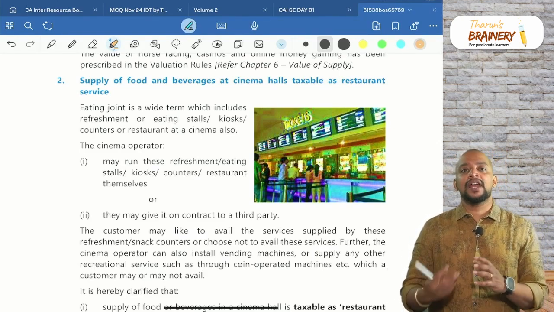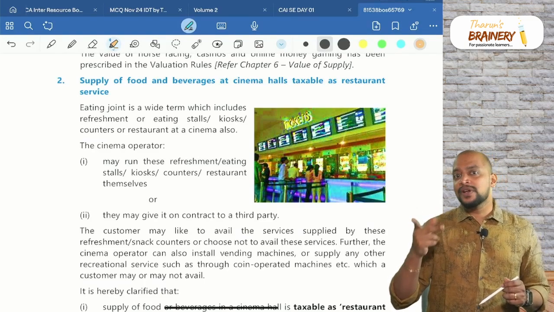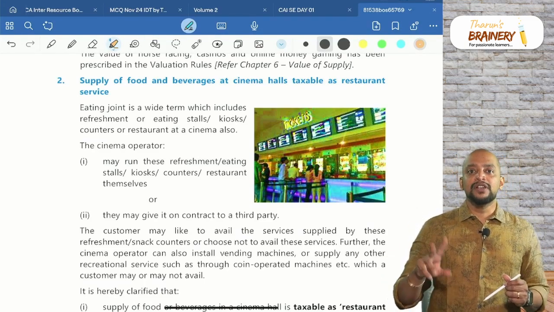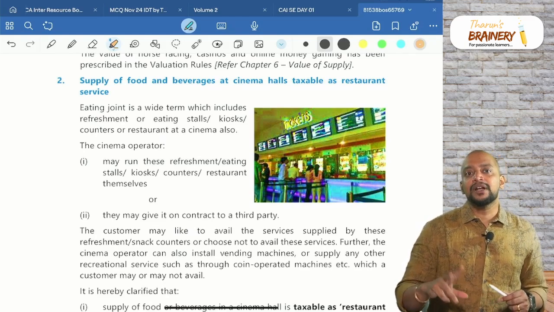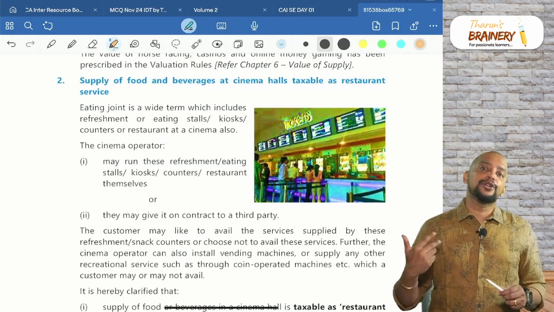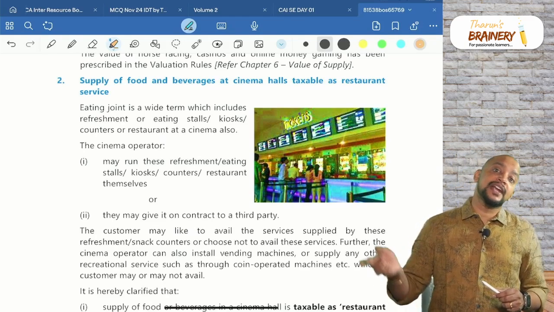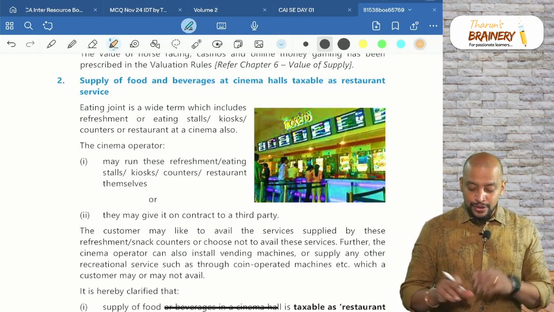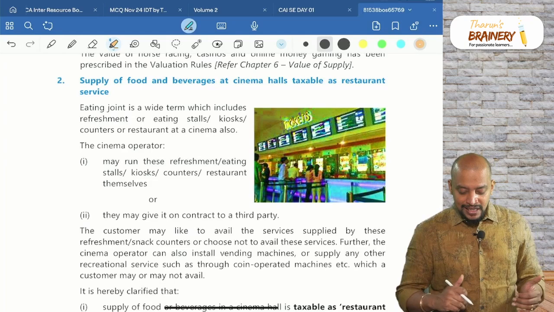In that case, what will happen? The cinema ticket is 28%, whereas food and beverages will be 5%. These two come under naturally bundled in the ordinary course of business, and we need to take the rate of principal supply and apply it on the entire transaction. Okay, so accordingly, what will happen in this case?